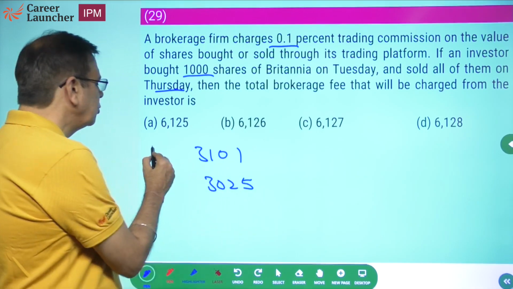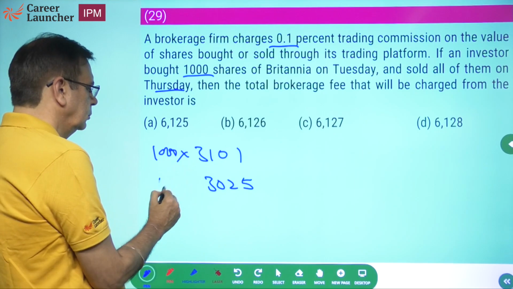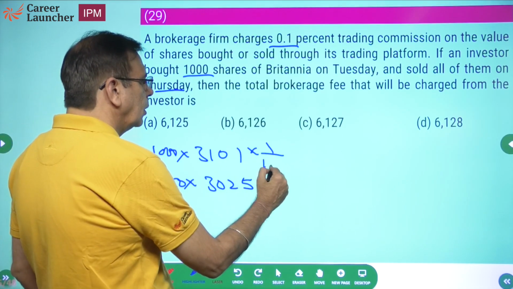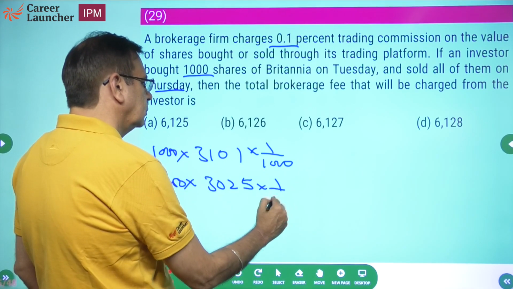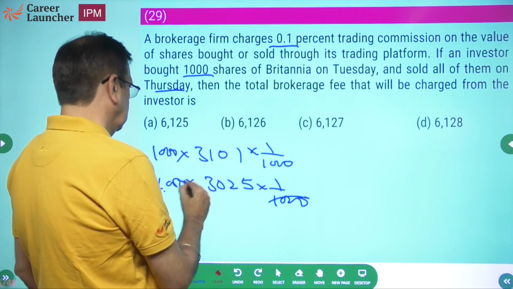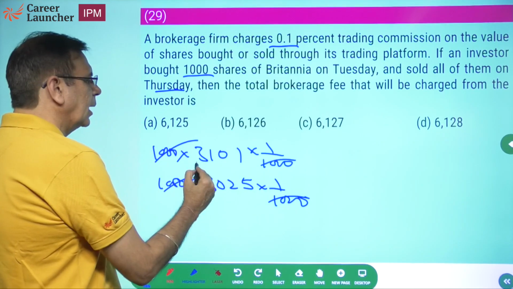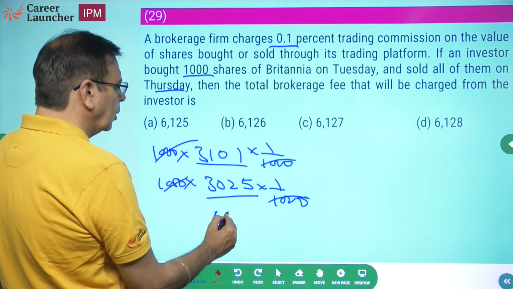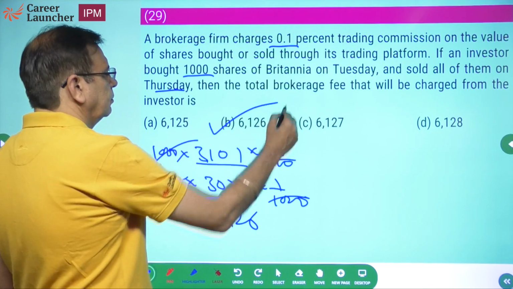And he purchased 1,000 shares. And what is the brokerage? Into 1 by 1,000. So what should be the answer? 3101 plus 3025. So what does it become? 6,126.